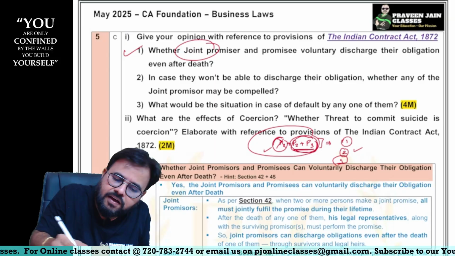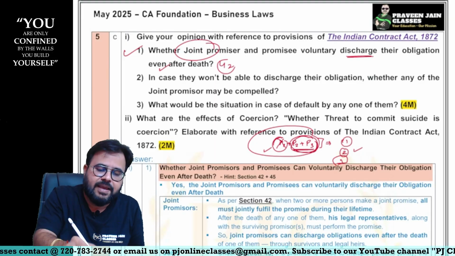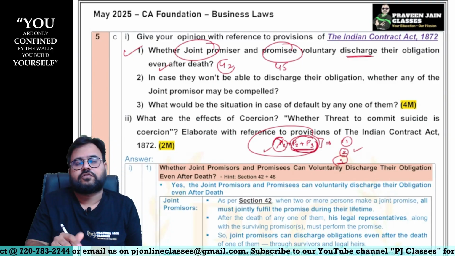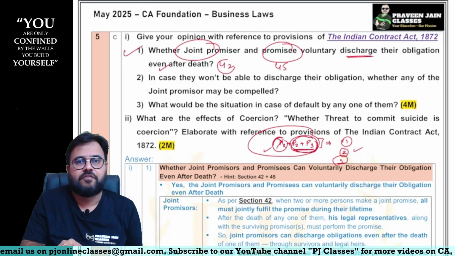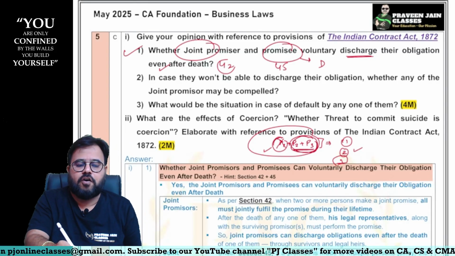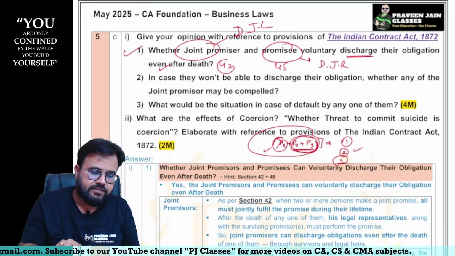Whether joint promissors can discharge their obligation, yes, as per 42 it is allowed. And the same rule is given for promisee also, sir. Even promisee can also demand the performance. Section number 45. So this is devolution of joint rights. This is devolution of joint liabilities. That is there, sir.